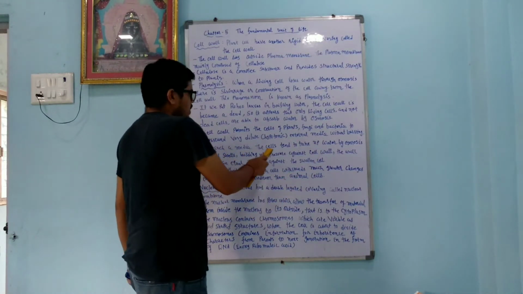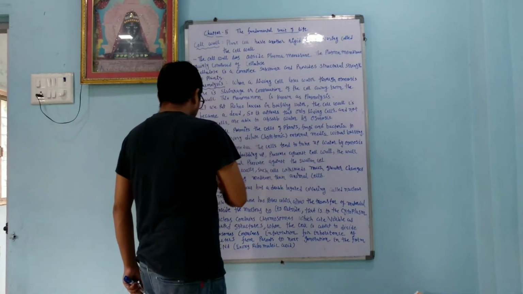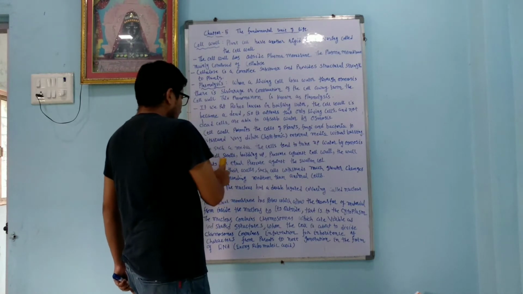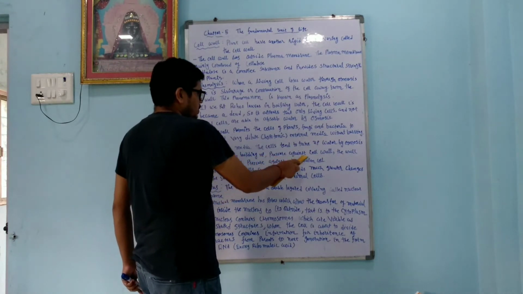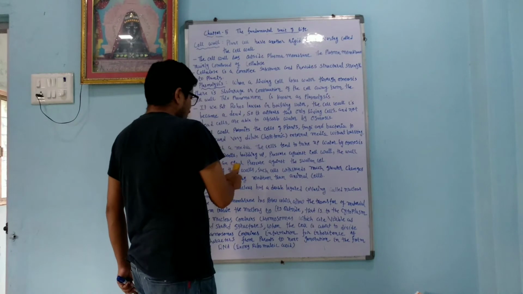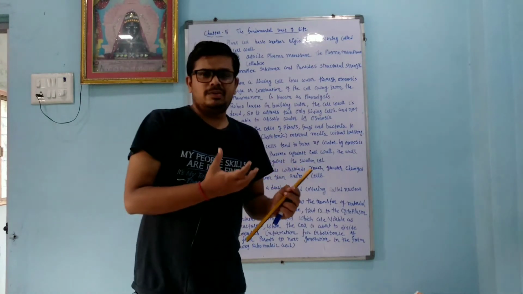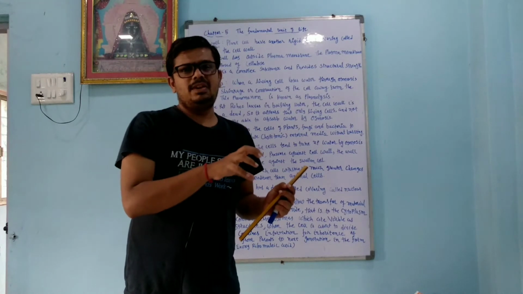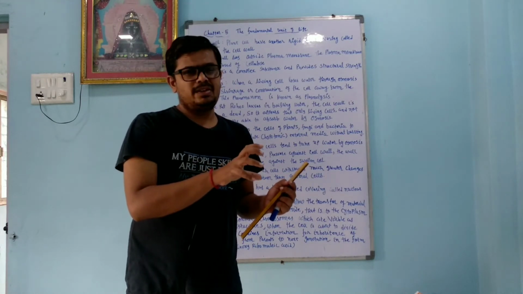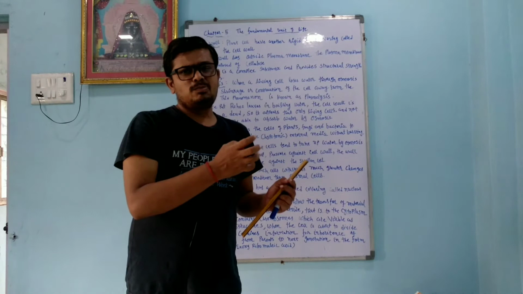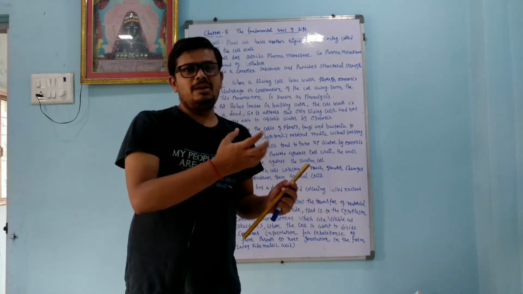in such a medium, the cell tends to take up water by osmosis. The cell swells, building up pressure against the cell wall. The wall exerts an equal pressure against the swollen cell. So what happened here? In osmosis, we discuss water. When any cell absorbs water, it absorbs it in limited quantity.